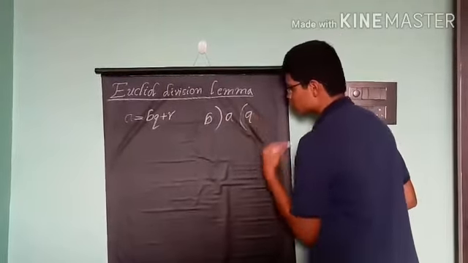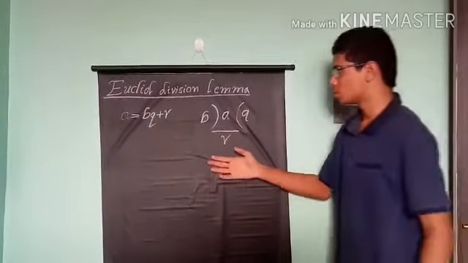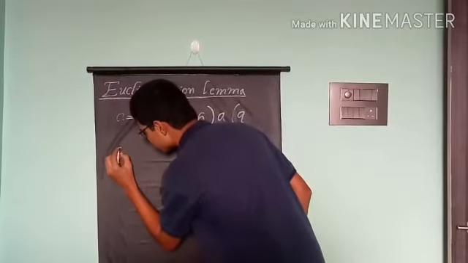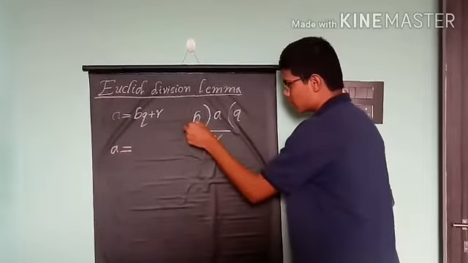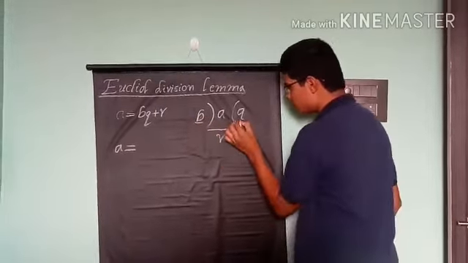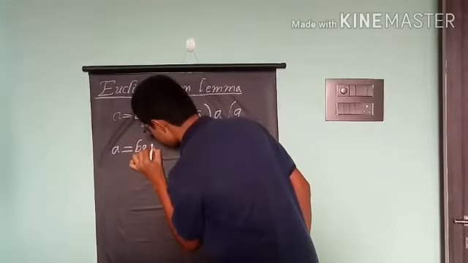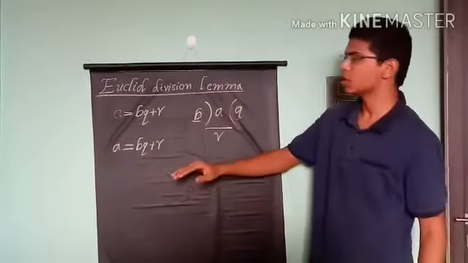The quotient is q and the remainder is r. So a equals divisor into quotient plus remainder. It is called Euclid's division lemma.